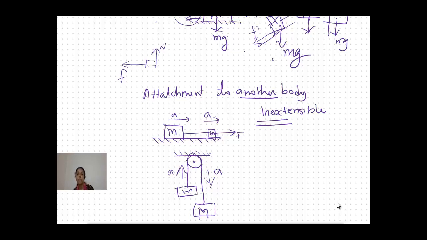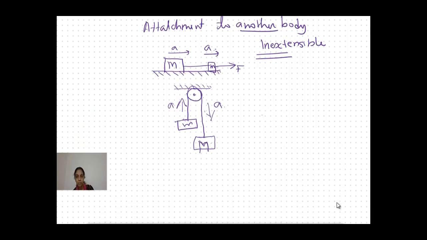So if we use an inextensible string, both will move with the same acceleration. It does not matter how many objects we connect to each other with an inextensible string, the magnitude of acceleration will remain the same. Then next I am considering the massless frictionless string and pulley. What about the second one?